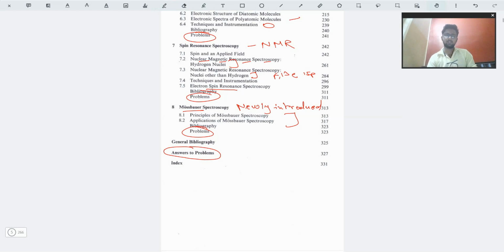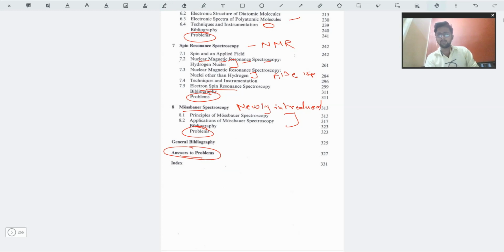But many times a student who is not so confident may solve the question and not be sure whether it is right or wrong. So for that purpose this book has given answers to the problems as well, which I think is a very good step for problem books.